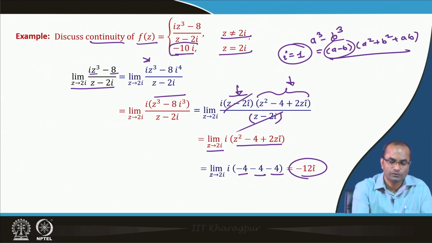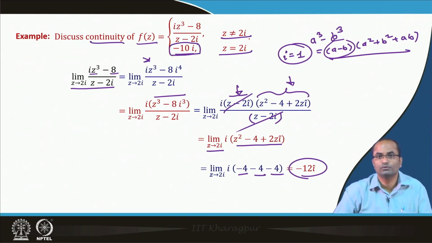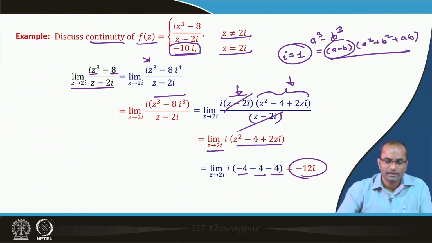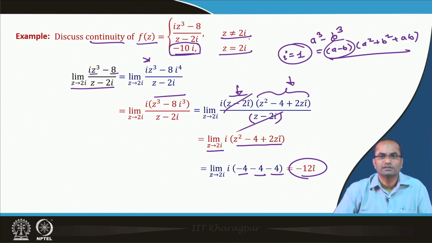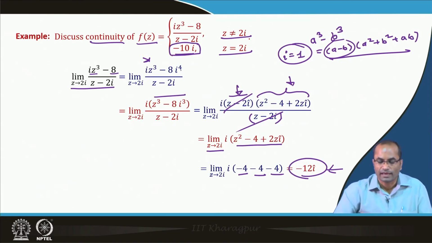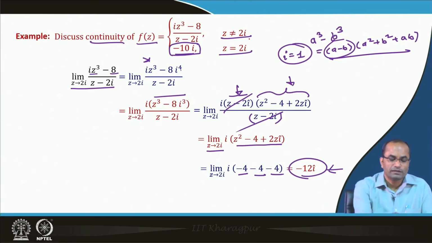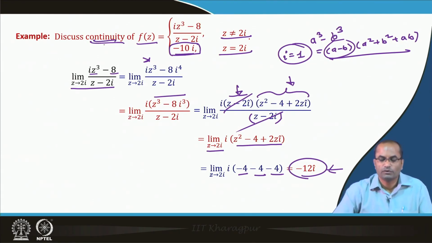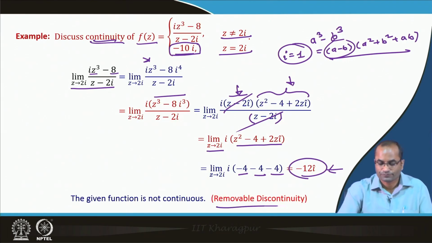But what do we see there? At z equal to 2i, the value of the function was minus 10i, which is not equal to minus 12i. As a result this function is discontinuous, but this is a kind of discontinuity which can be removed easily. If we redefine our function at z equal to 2i as minus 12i, then the function will be continuous. So this is an example of a removable discontinuity which we have discussed here.